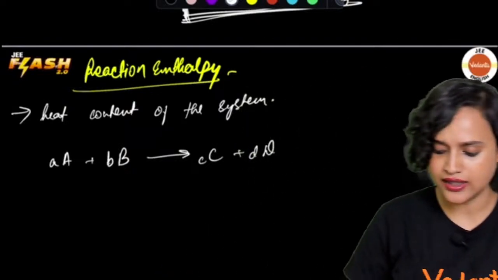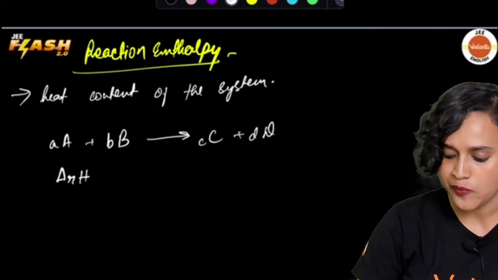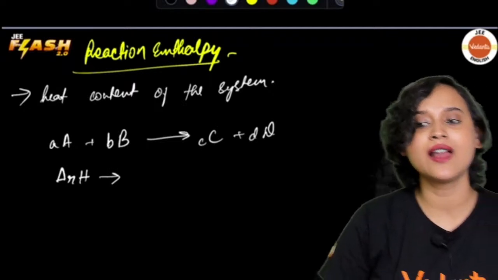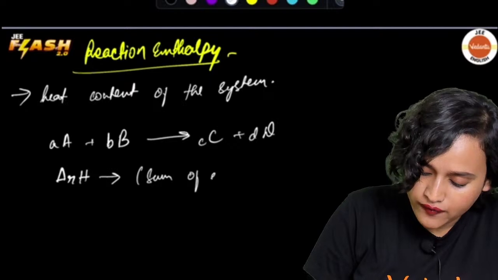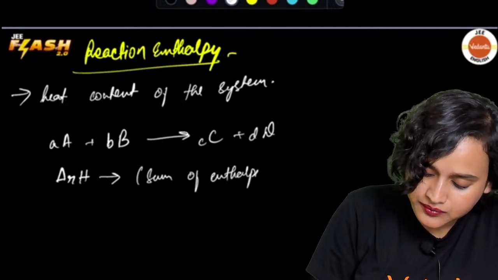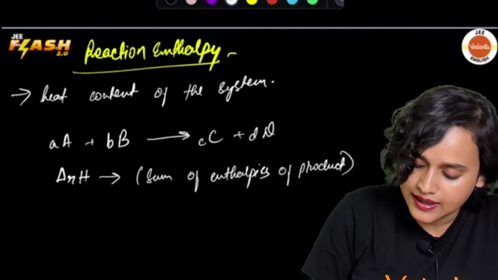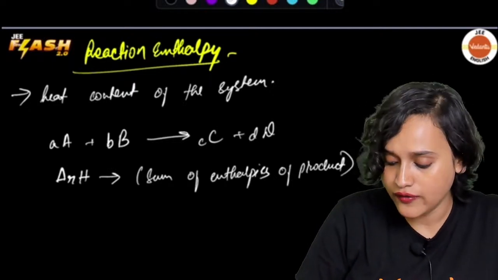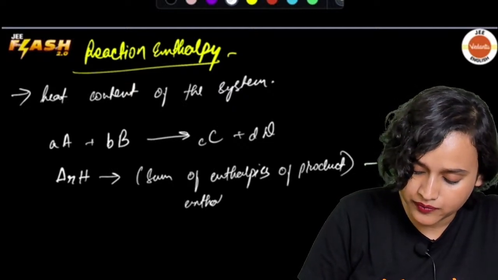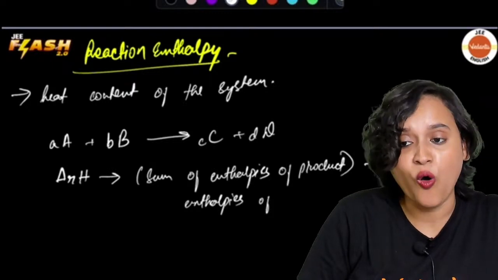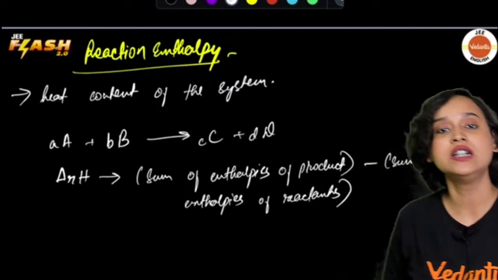You write the reaction enthalpy as delta RH, and this is the sum of enthalpies of products minus the sum of enthalpies of reactants.